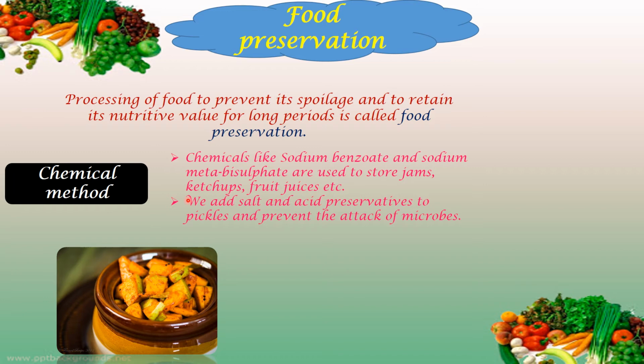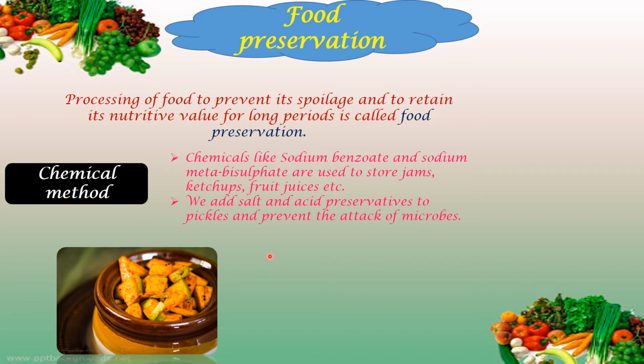All right, so how microorganisms spoil the food as well as how they help in preservation of the food. Okay, so the first method used for preservation is the chemical method. Let's see what chemicals are used for it. In your textbook it might say salts. When you're reading it, don't get confused about the salts. They are not talking about the normal salt that you use for cooking.